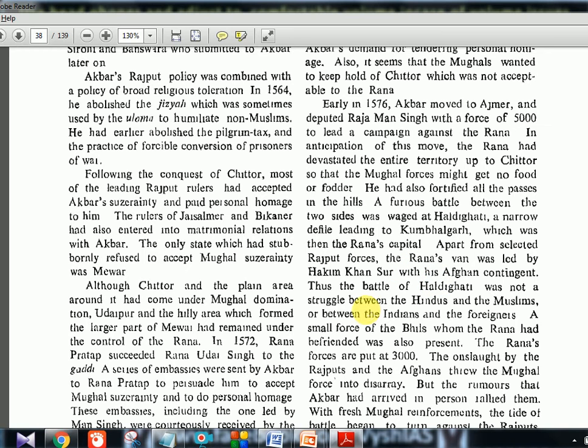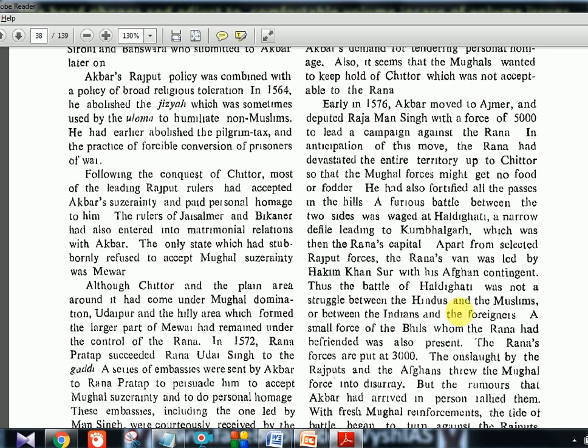Thus the battle of Haldighati was not a struggle between the Hindus and Muslims. Because now, these people around in this country are simply framing everything as Hindu and Muslim. Whether it comes to Shivaji's story or Maharana Pratap's story, everywhere they are defaming the Muslim or the Mughal kingdoms and praising Hindu rulers. That is not the actual story. These people are shouting because of their illiteracy, nothing else. So that happens, and it will continue to happen also. That is the fate of this country as of now.